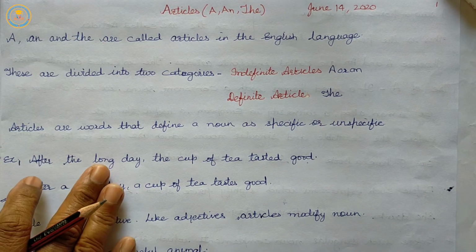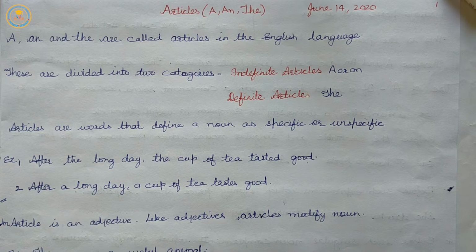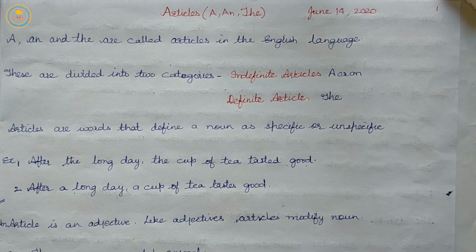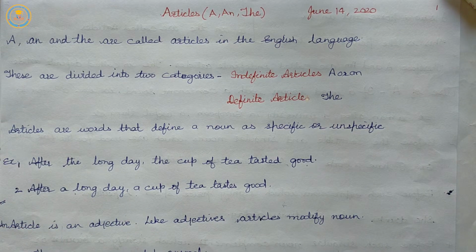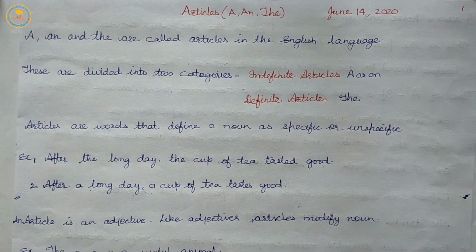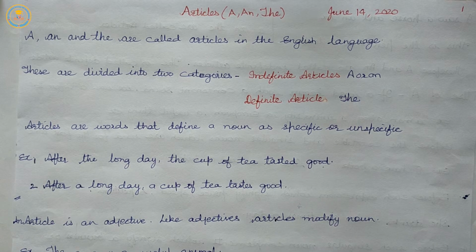When you have a single countable English noun, you must always have an article before it. We cannot say, please pass me book. We must say, please pass me the book, or a book, or your book.